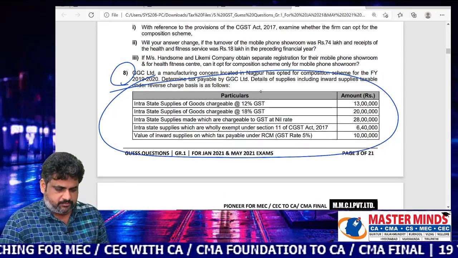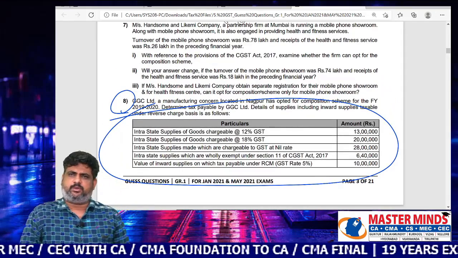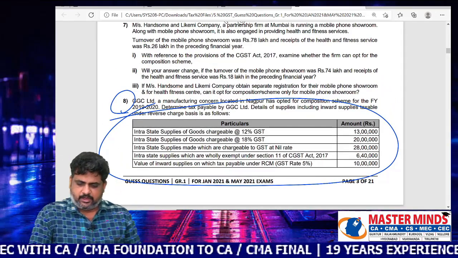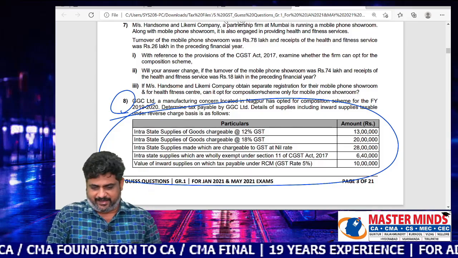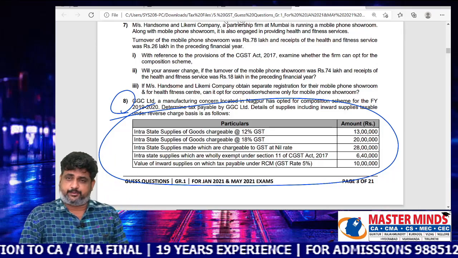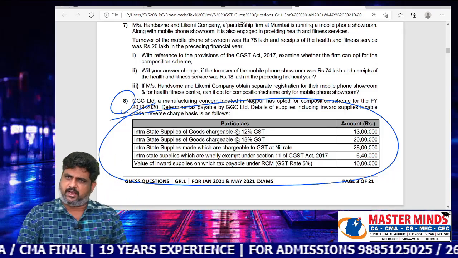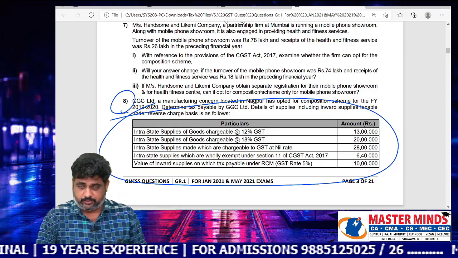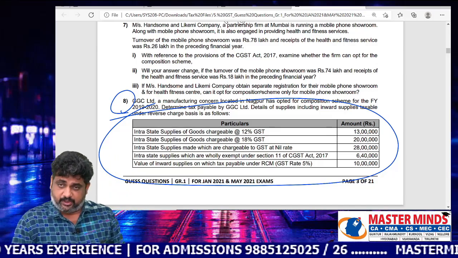So a similar type of problem is covered under our guest questions, page number 3, problem number 8, which has almost 70% similarity with the question asked in the exam. You can see that on the screen.